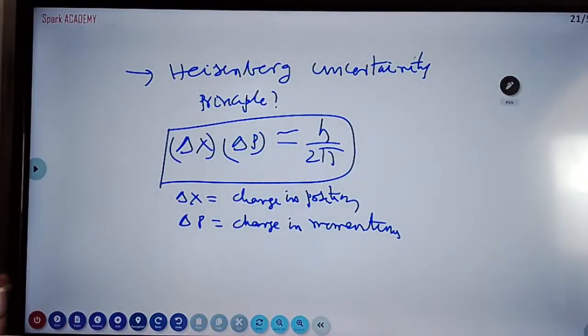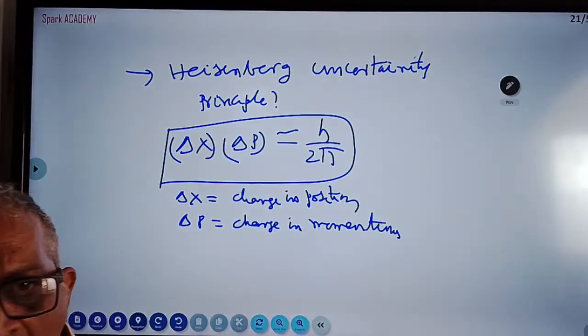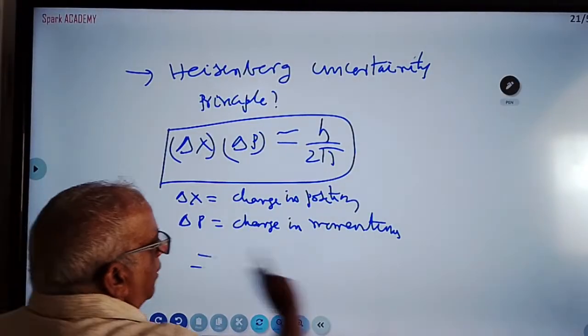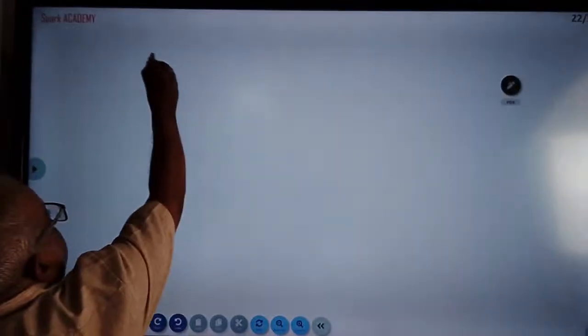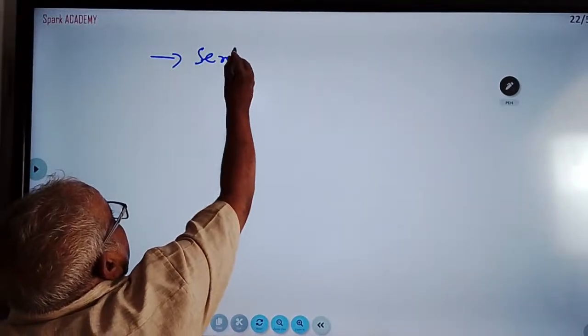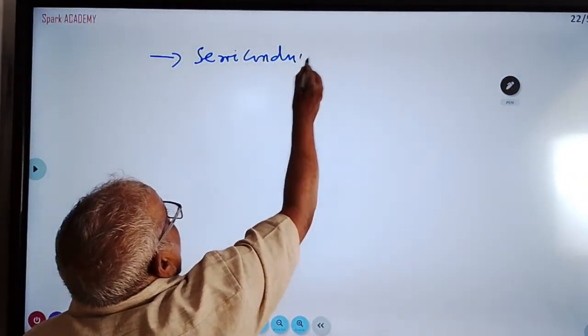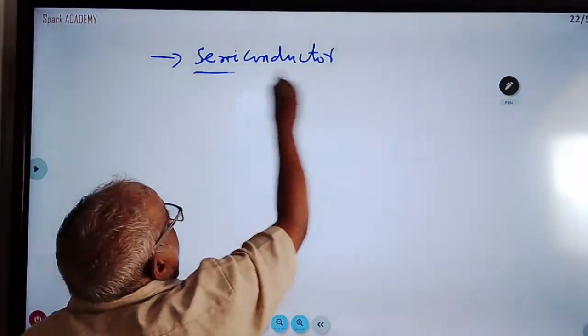These are the main very important questions in this chapter. Lastly, we have semiconductors, semiconductor electronics.